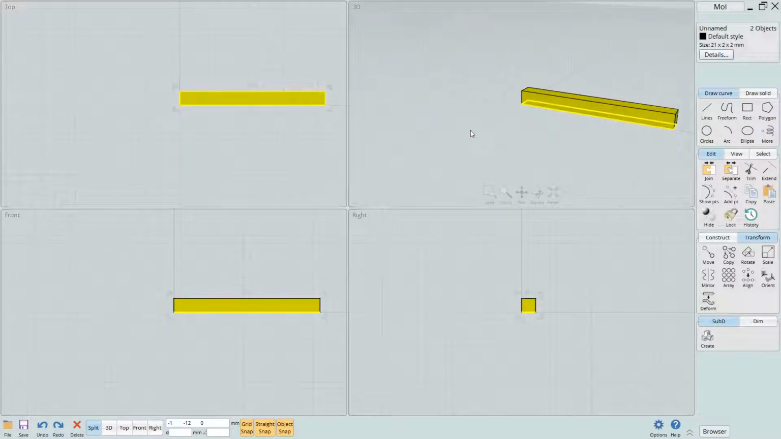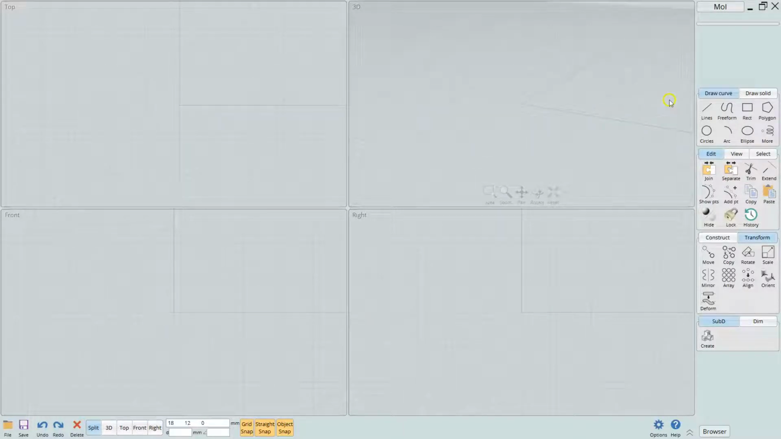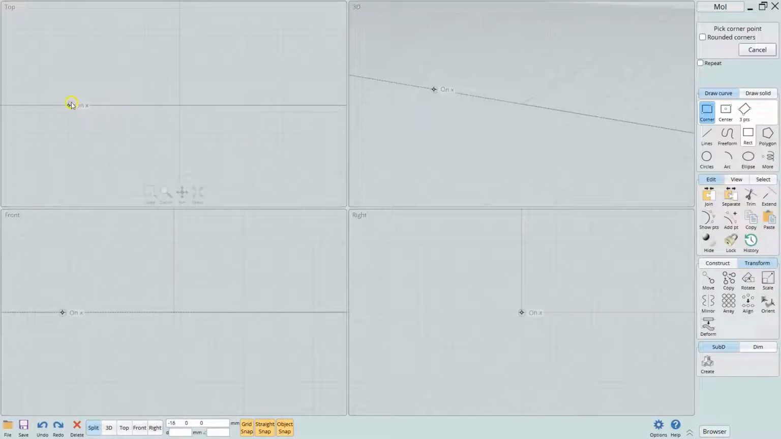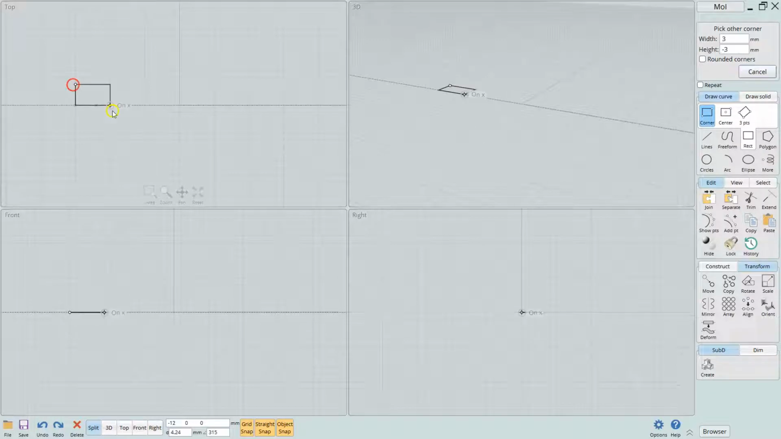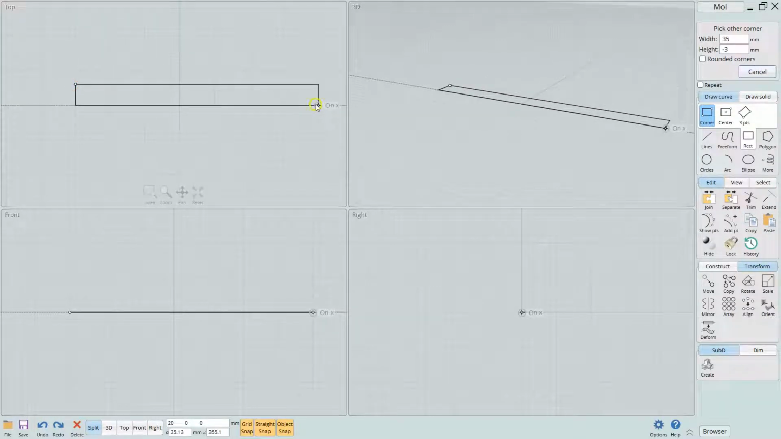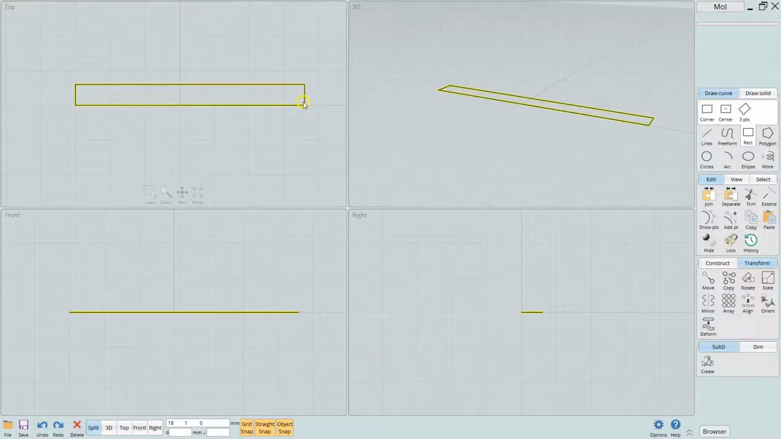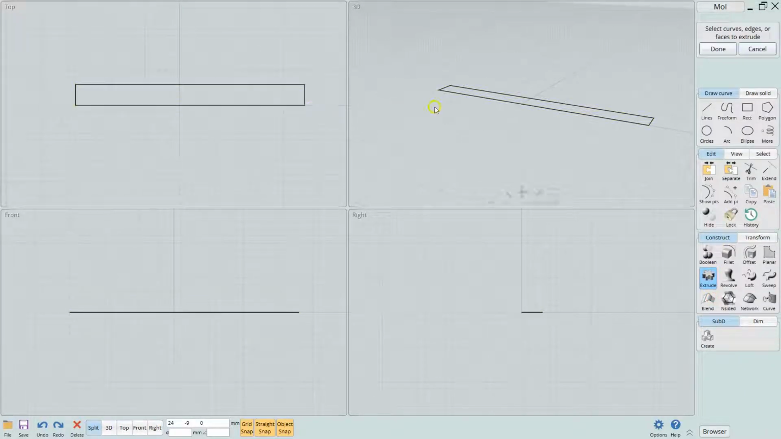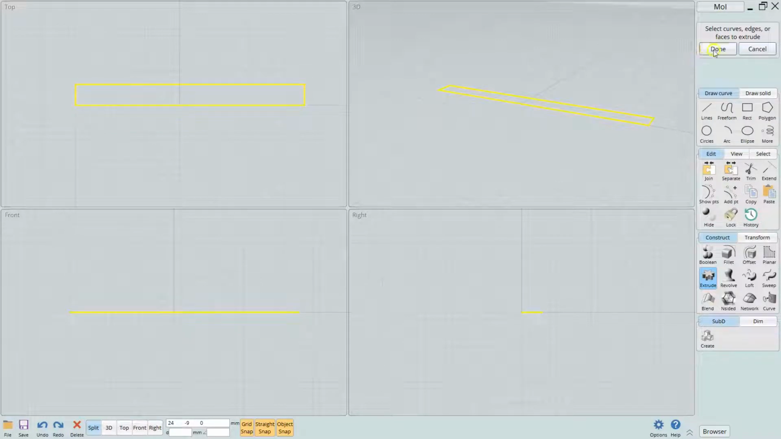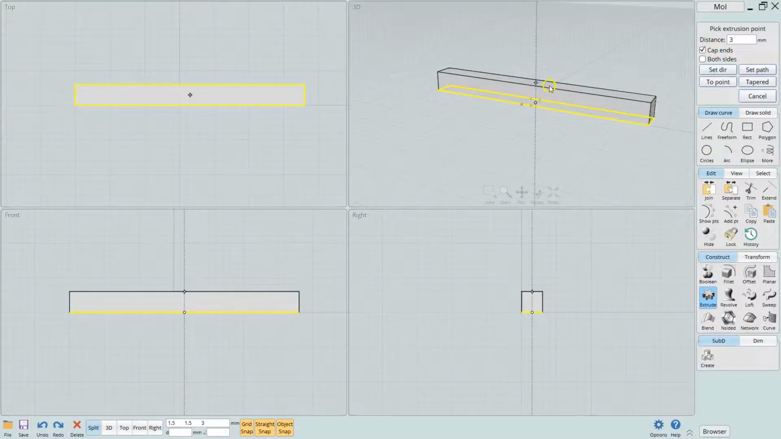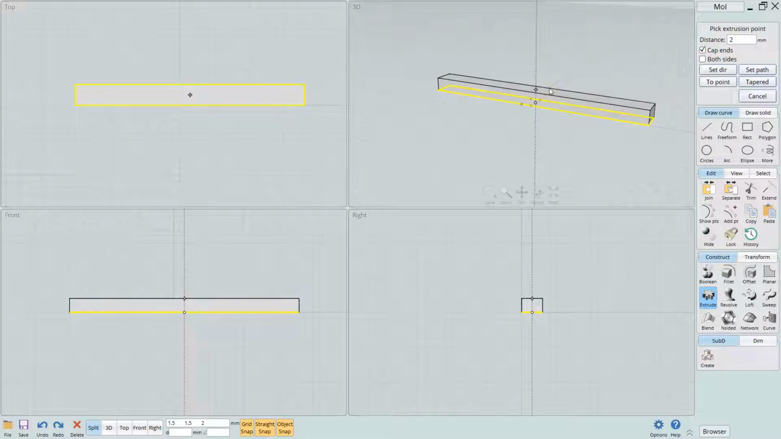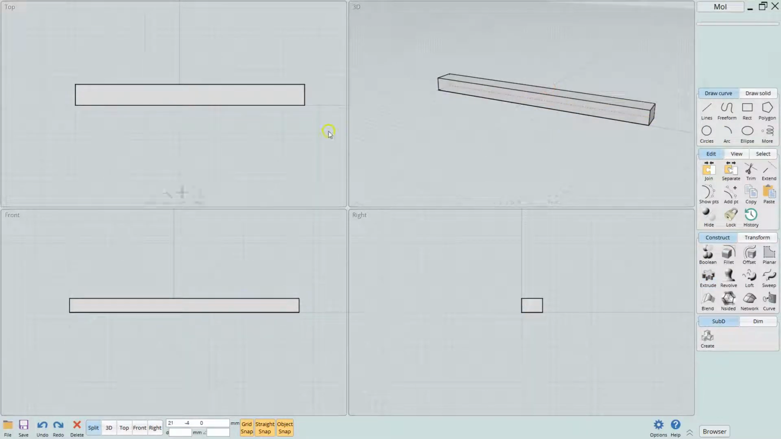Let's go ahead and undo that, and we'll actually create a handle. So we'll start with a rectangle tool. Now we'll come over here, and we'll just do this 3 by 3. Then we can go to the construct, we'll extrude this. We'll select here, check done. We'll make it an even amount. We'll do 2 here.